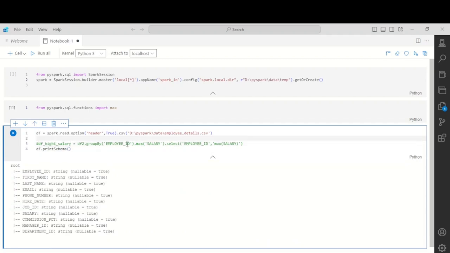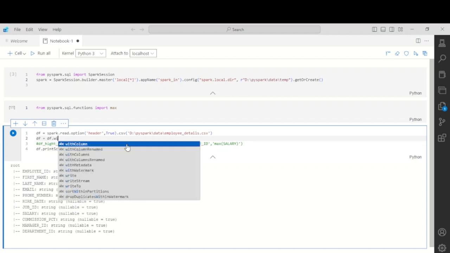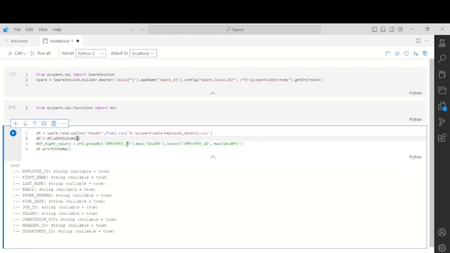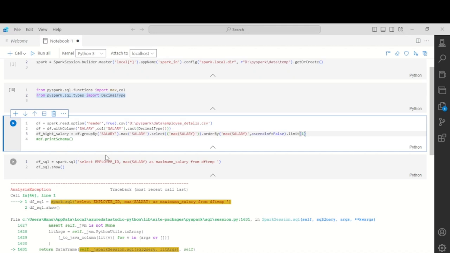As of now, I require the salary column to be changed. So we will type df equals df.withColumn. With the help of withColumn, we can change the data type of any column. We want to change the data type of the salary column, so we will write salary, comma, decimal type as well.